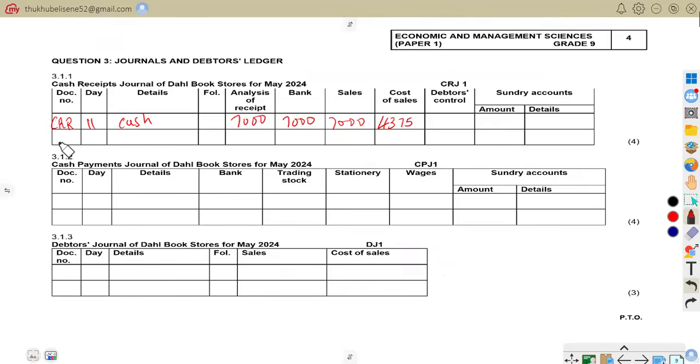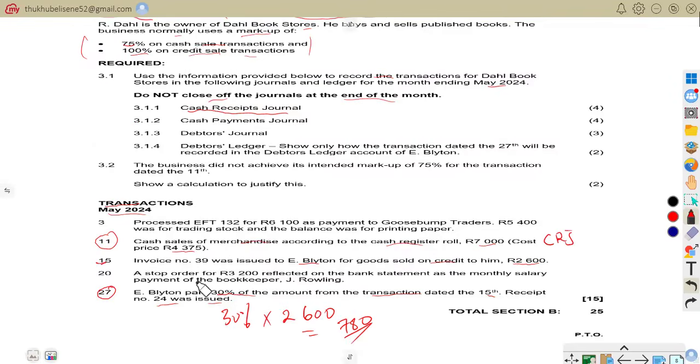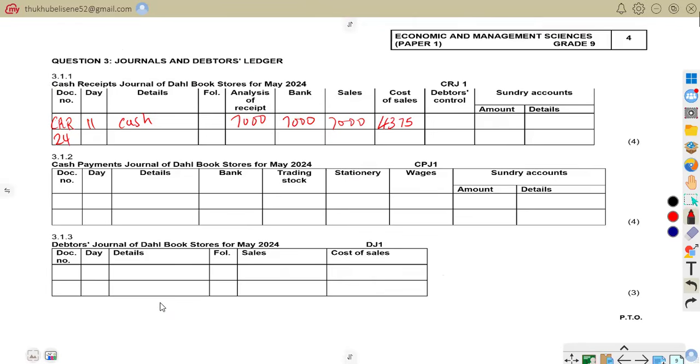So now we are going to write that money. The 24 is a receipt number, and the day is the 27th. For details, we are going to write E. Belton.